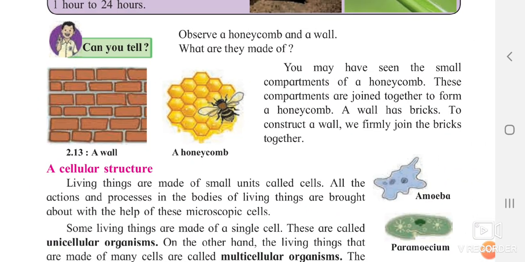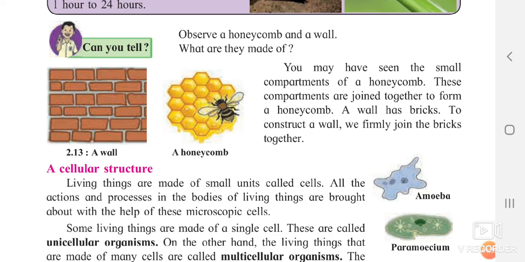The same is our cellular structure. In the same way, the cells in our body are present. Not the battery cell I am speaking about, I am speaking about the human cell present inside us. The smallest unit of a living being is the cell. Okay, so we'll study this.